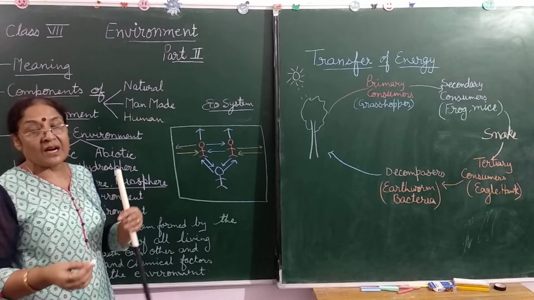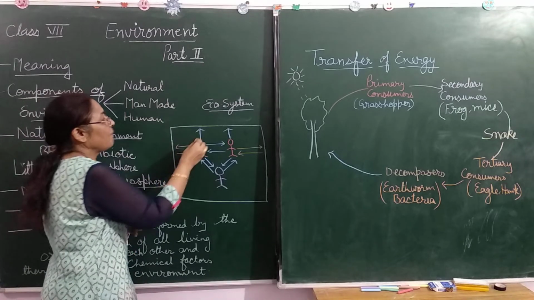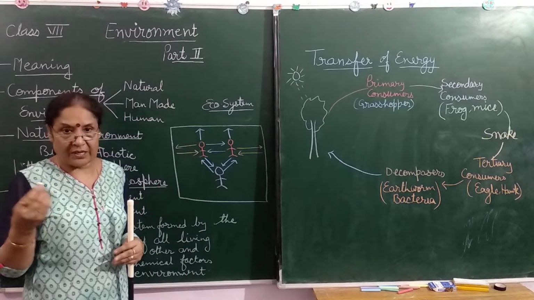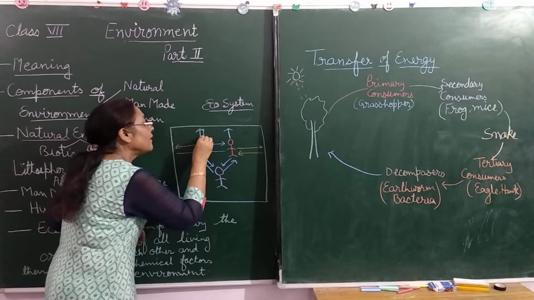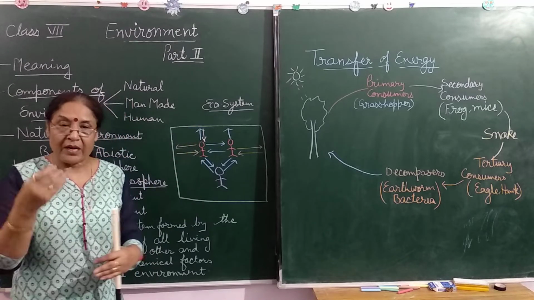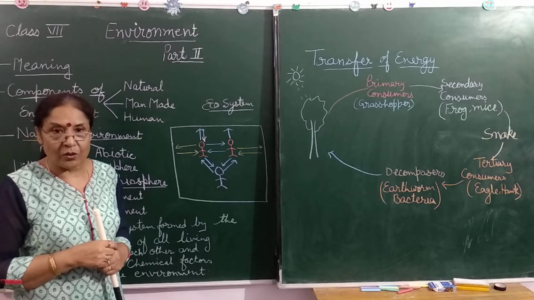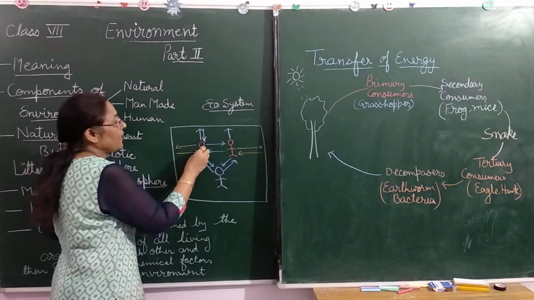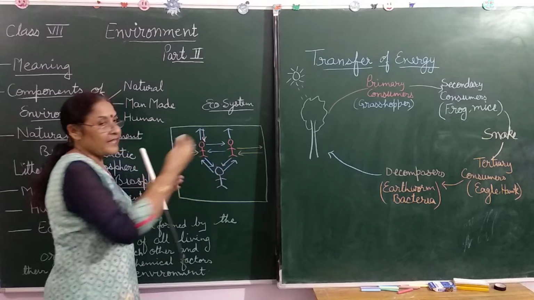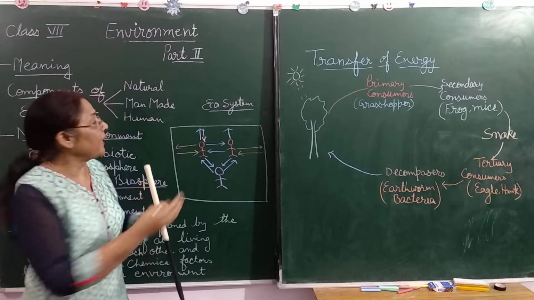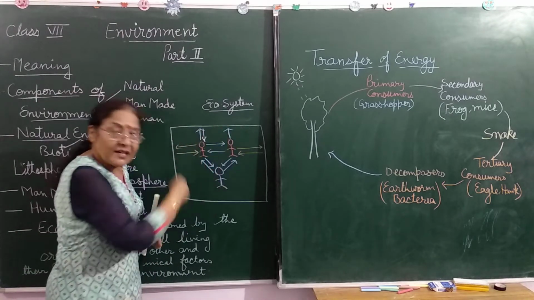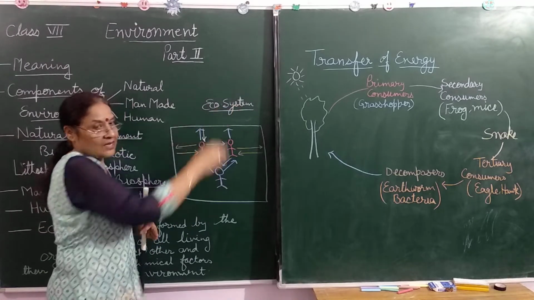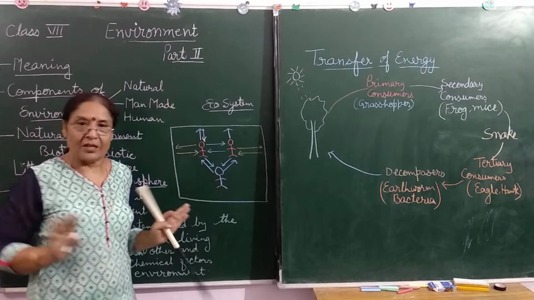Physical environment means the abiotic things. For example, we can take the trees. We depend on trees for oxygen. Clear? And trees are also dependent on us for carbon dioxide. Clear to everyone? So in this way, when we interact and are interdependent on each other and side by side we interact with our physical environment, this is known as ecosystem. This system forms the ecosystem.